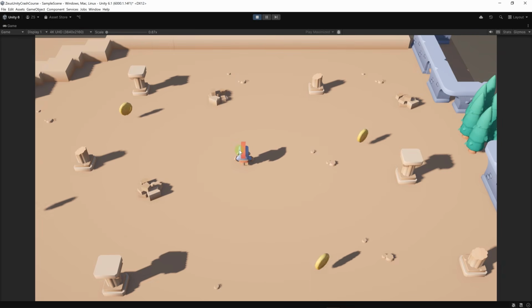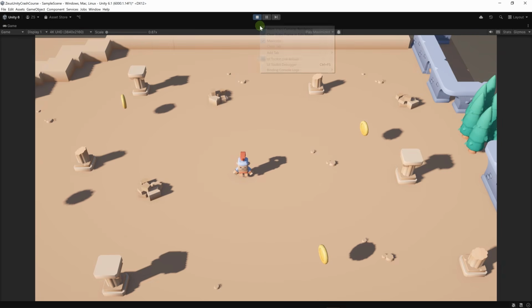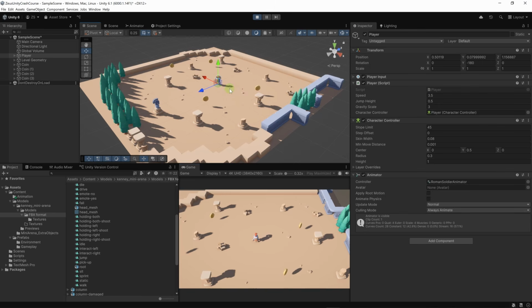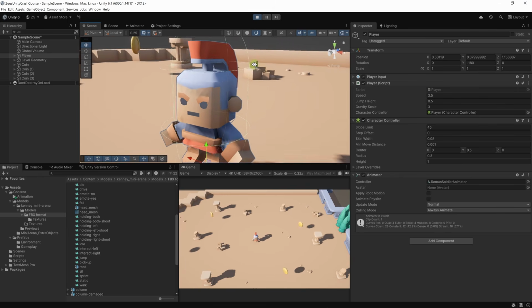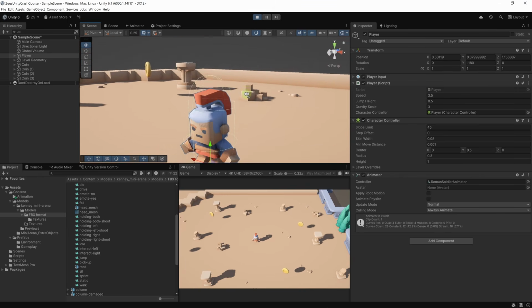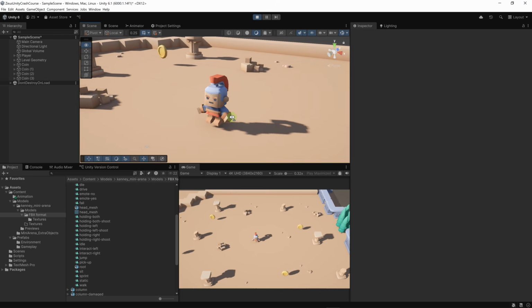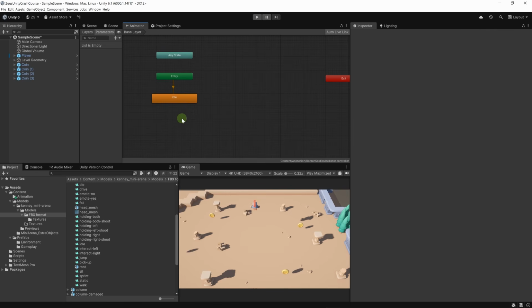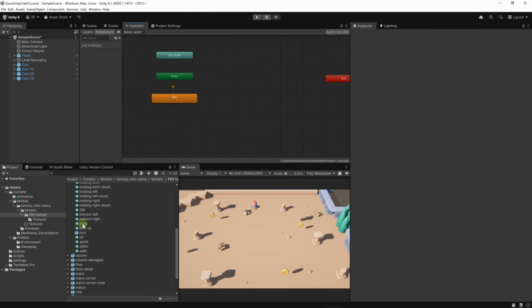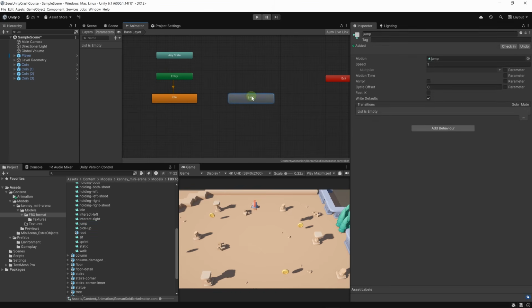Okay. Now you can see that the character is playing the idle animation. Let's go to the scene window. All right. Here you can see that the character is indeed playing the idle animation. Now to add the other animations, to add walking and sprinting and the other animations, we're going to add states here. For example, for jumping, where is jumping? Here it is. We're going to add it here. If we jump, we're going to switch to the state.